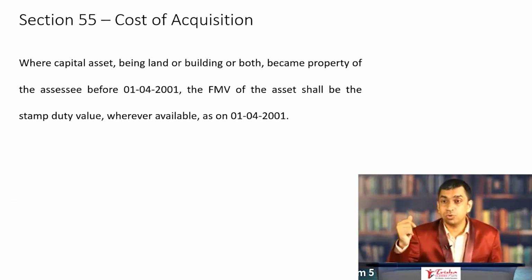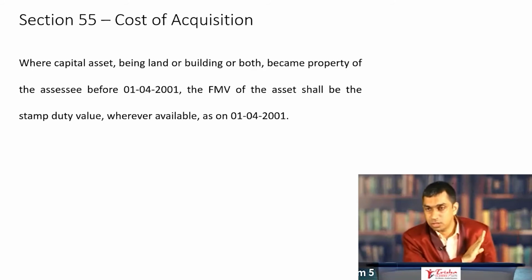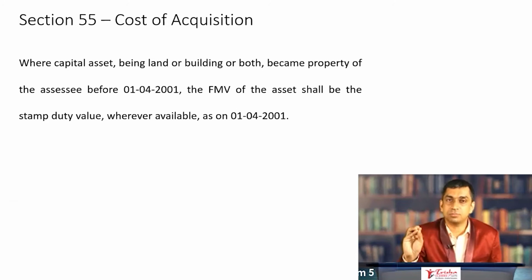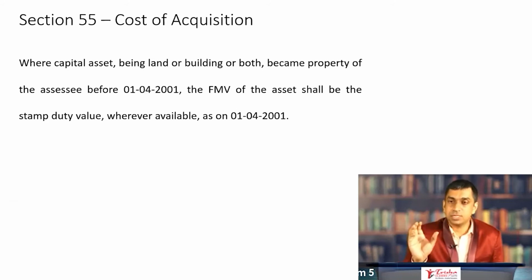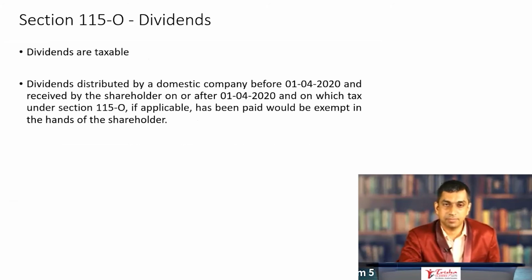Now you need not go to a random valuer, a chartered engineer or an approved valuer to value the property as on 1/4/2001, because the law now says very clearly, go to the sub registrar's office and find out the stamp valuation of this property. He will have a table giving the stamp valuations of the property at different times. Find out the stamp valuation of this particular property as on 1/4/2001. This is a change that has taken place, once again could very much be applicable at the CA intermediate level.